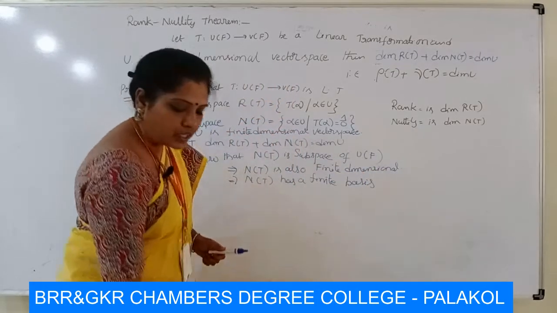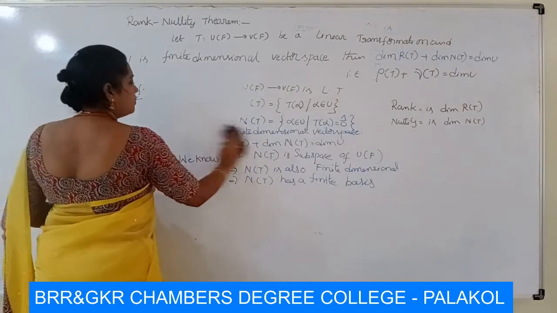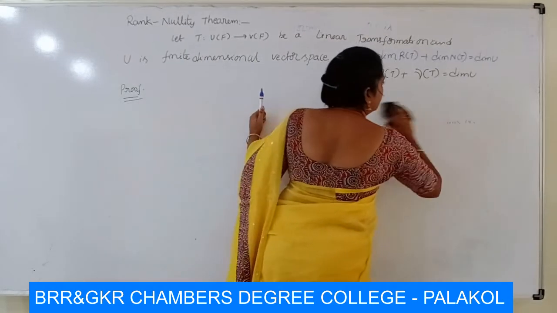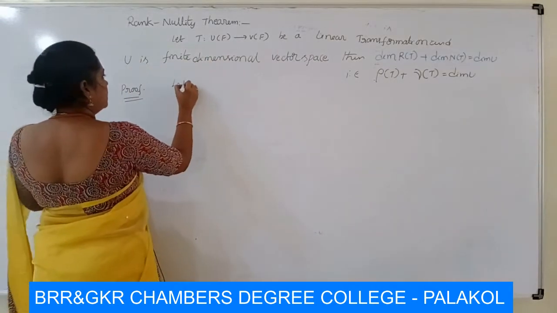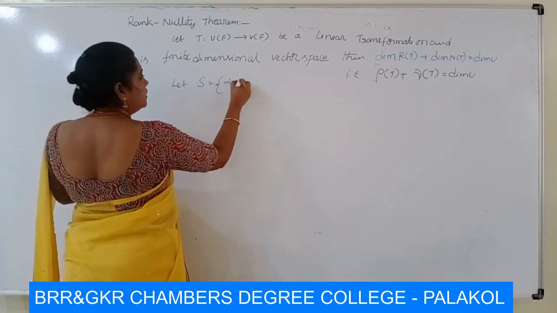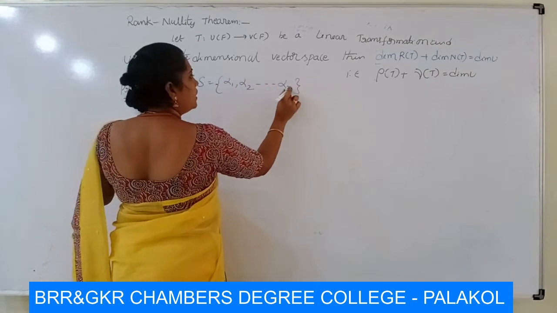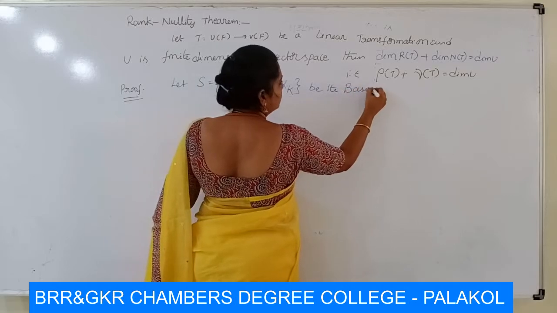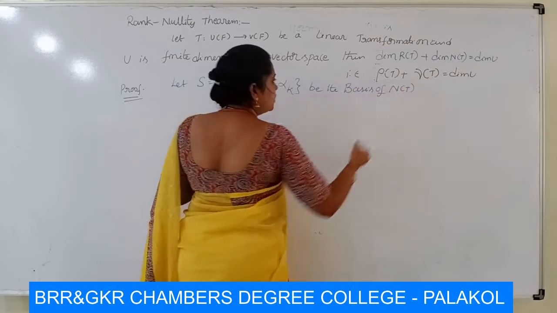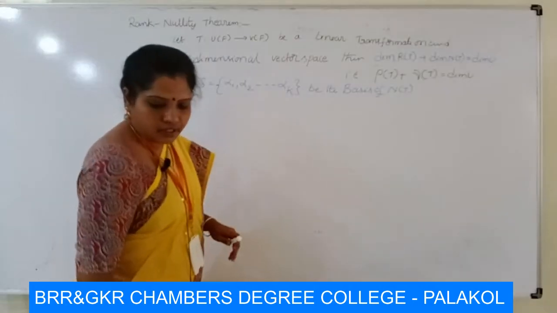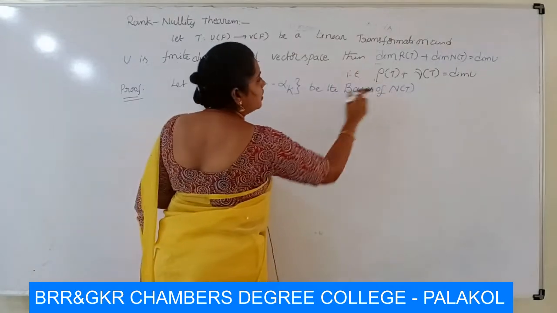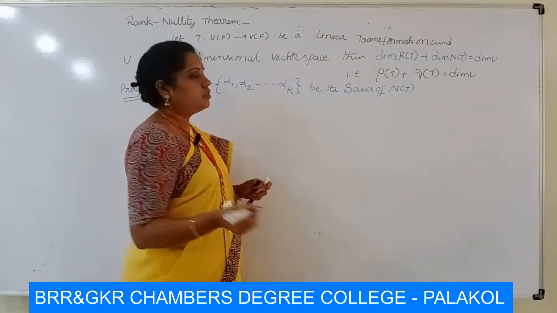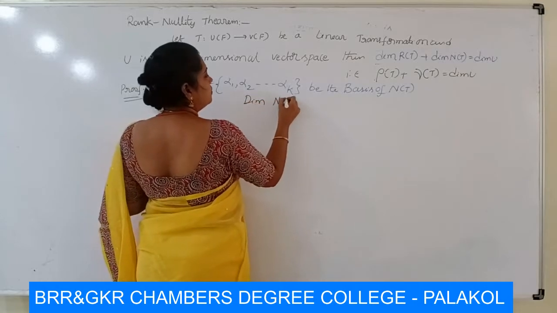Let S be the set containing alpha 1, alpha 2 and so on up to alpha k, which is the basis of N of T. So this set has k elements and it is the basis of N of T. The number of elements in any basis of a vector space is called its dimension. Therefore, dimension of N of T is k.